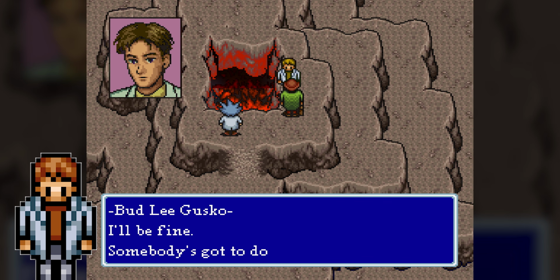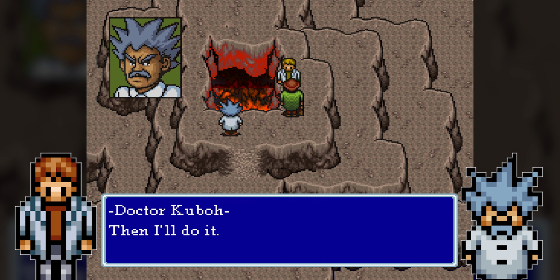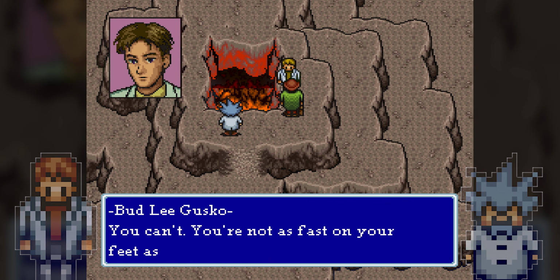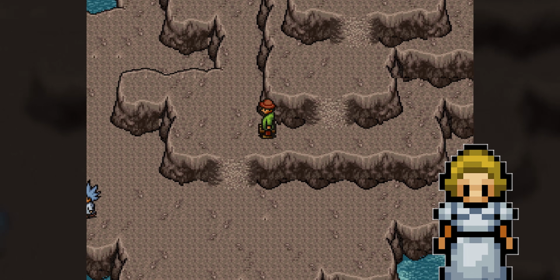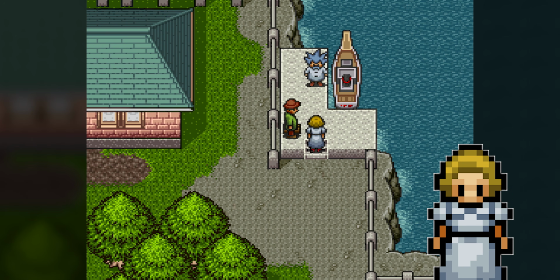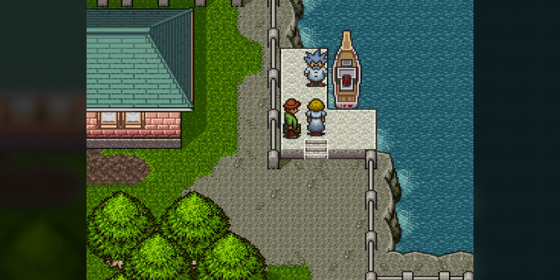Not liking the idea, we try in vain to persuade him otherwise, but the fact remains, somebody needs to flip that switch. We leave, sailing back to safety, and tell Nellie the tragic news. Bud's about to die, but he's a hero. Suddenly, the volcano explodes.